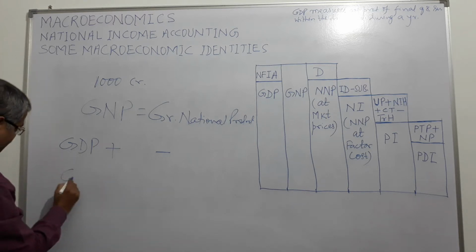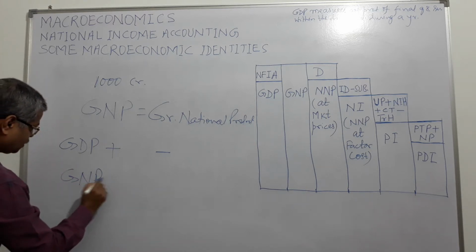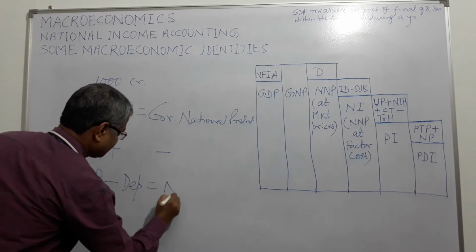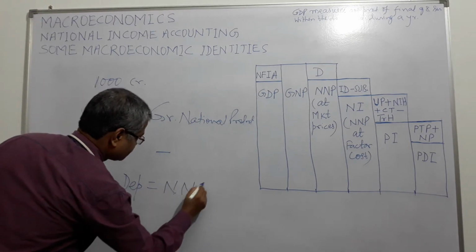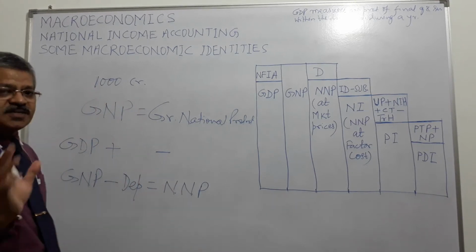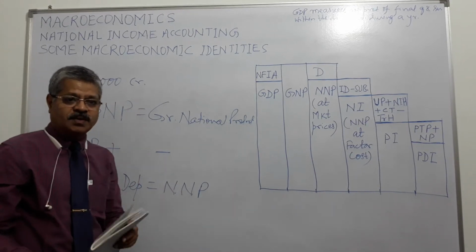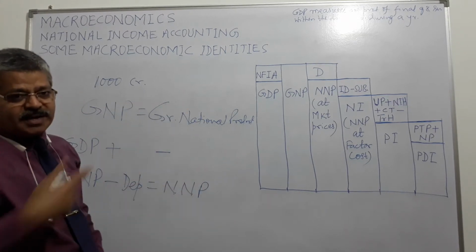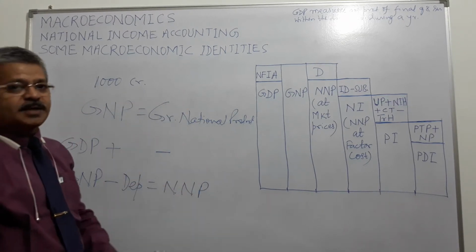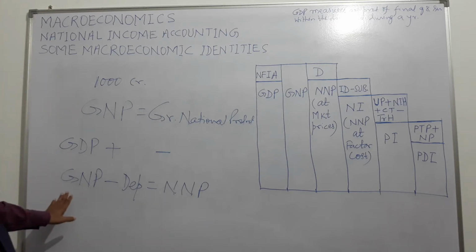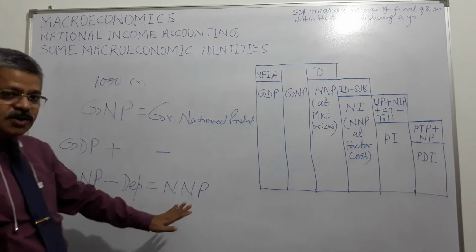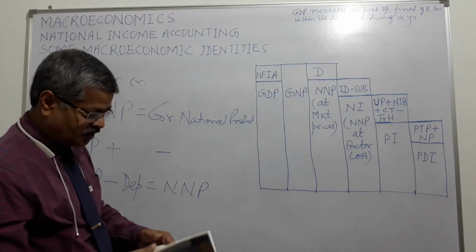And if we deduct depreciation from GNP, then we get net national product. We had already discussed in the last video, the moment gross is there, it includes depreciation. When net is there, it excludes depreciation. So, gross national product minus depreciation is equal to net national product.